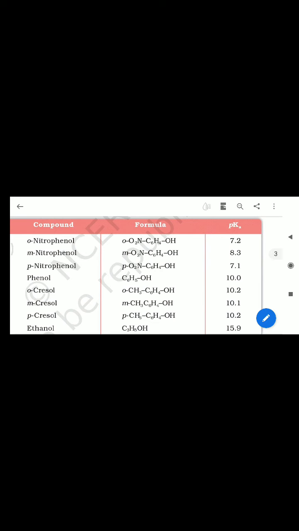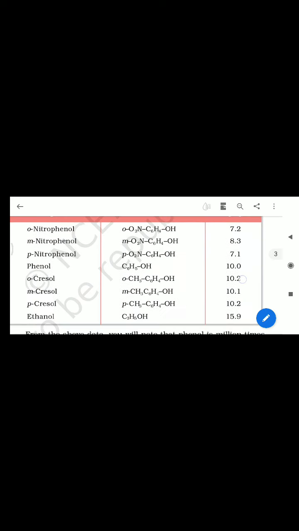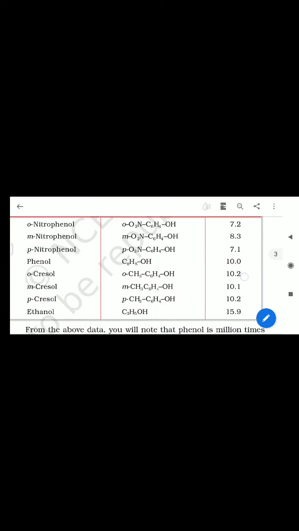According to the pKa values and the data here, on the presence of electron withdrawing or releasing groups, just make an order of all these examples in your copy, because I told you previously that any 2 or 3 examples taken from this chart may be asked, to arrange the acidic strength. So just make the total order and understand how to make an order for this.